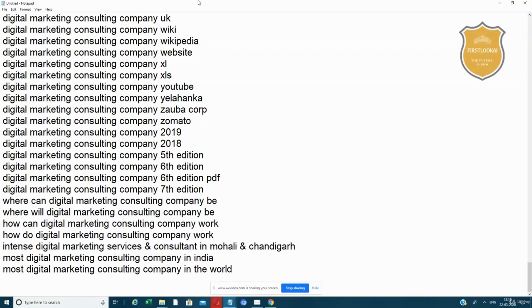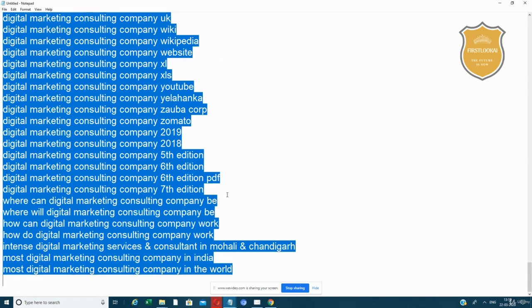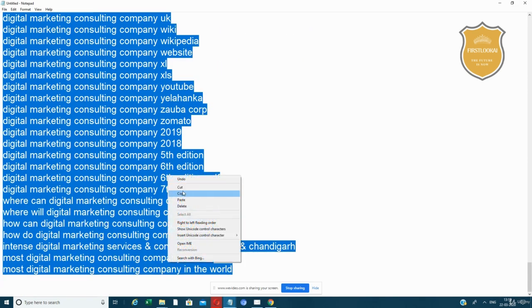Okay, guys. So typically, these are the keywords. Now, what we are going to do, right, Charanya? We're going to copy this and insert it on the GSA contact form. Exactly, Sharanya. So we are going to copy this. Control A and Control C.